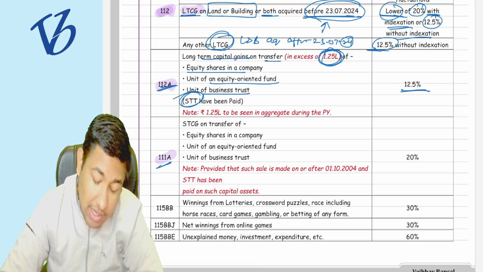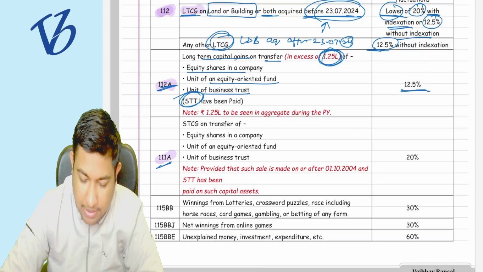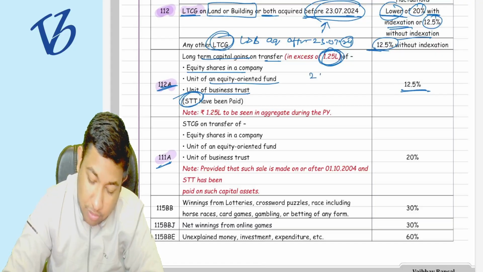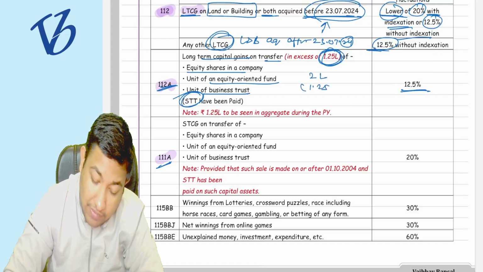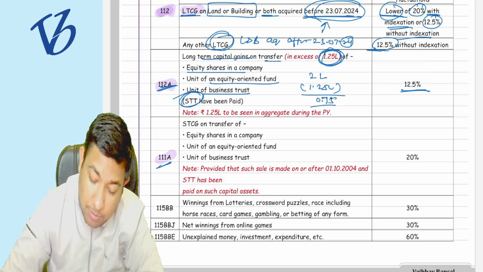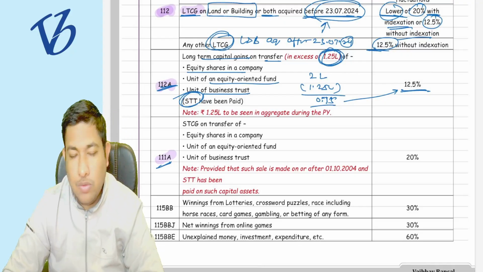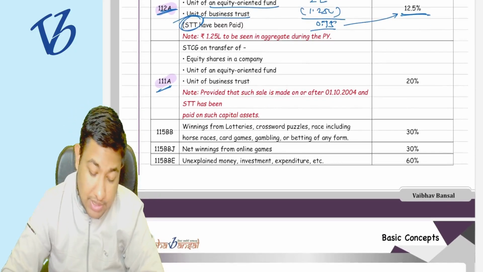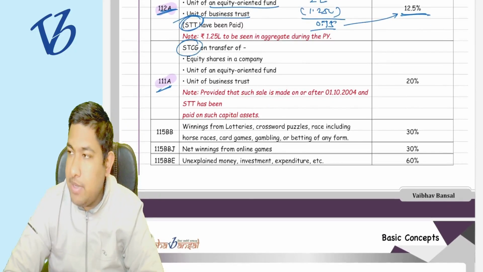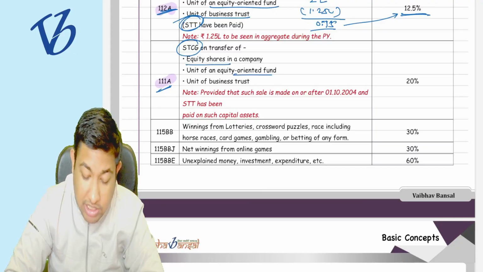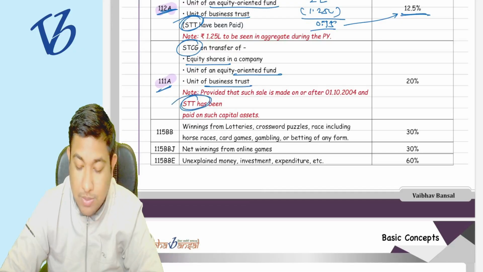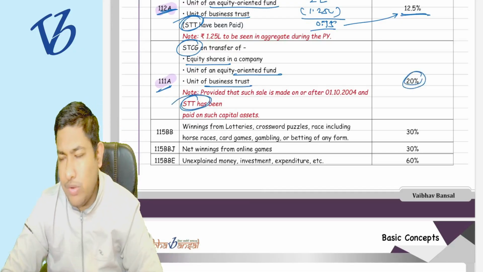Suppose you are earning the long-term capital gain of 2 lakh rupees, out of which 1.25 lakh rupees is exempt, and 0.75 lakh rupees is going to be taxable at the rate of 12.5%, which is in excess of 1.25 lakh rupees. Now same for the short term capital gain, on the transfer of equity share, equity oriented fund and business trust on which the STT has been paid, it is going to be the 20% rate.